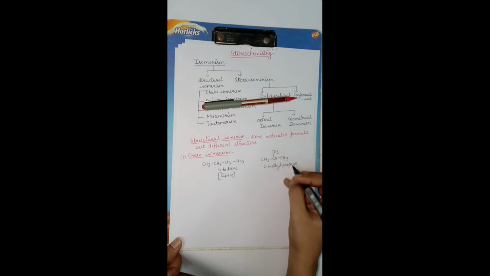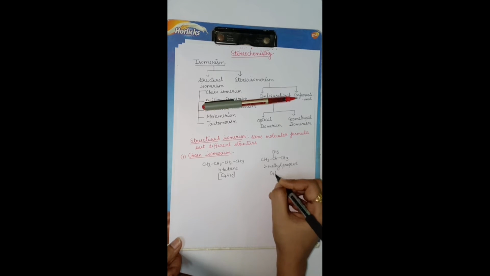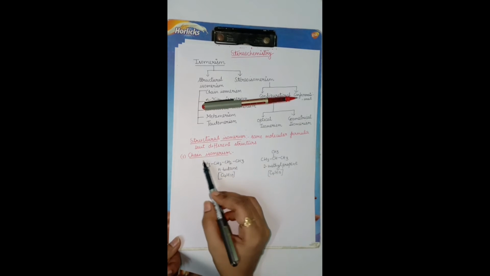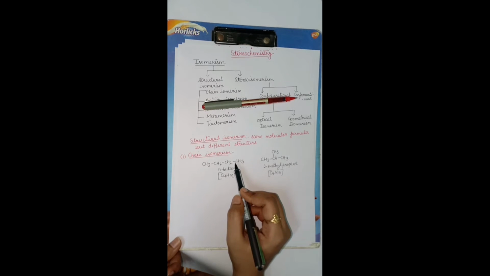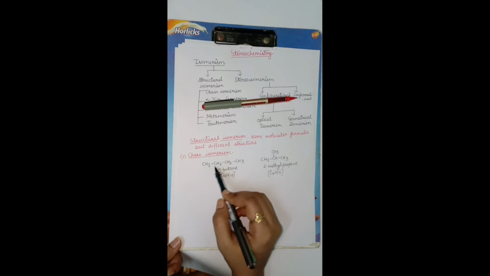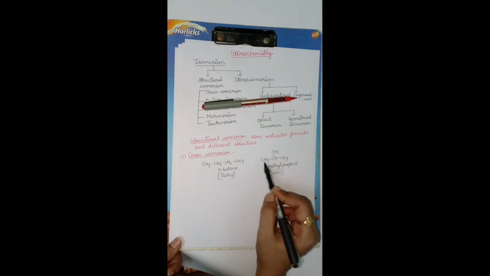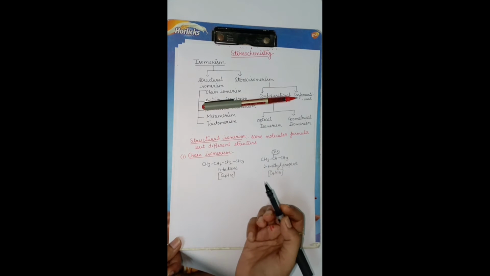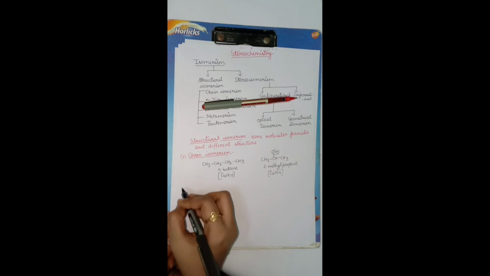What is the molecular formula of this compound? This is also C4H10. So we can say this is chain isomerism, having the same molecular formula but different arrangement of carbon chain. This is the normal, straight chain; this is the branched chain, where branched groups are attached in the branching. So what is chain isomerism? Having the same molecular formula but different arrangement of chain.